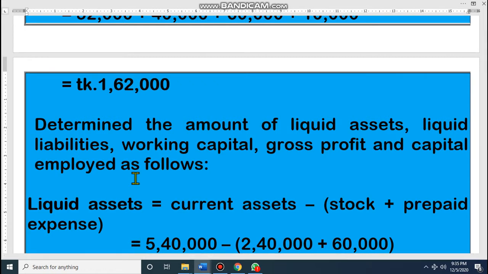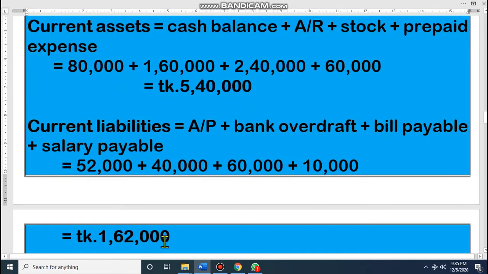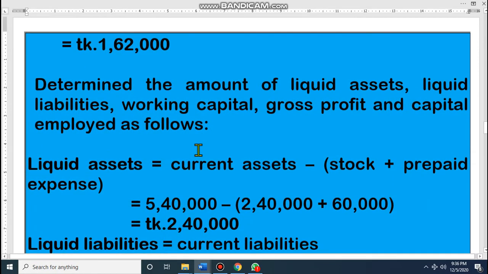Now we have to find out liquid asset. Last class I discussed the formula, dear student. Liquid asset means current asset; from current asset you have to subtract stock and prepaid expenses. Look at current asset 5,40,000. Just we have calculated current asset 5,40,000, and from this we have to subtract stock and prepaid expenses. The stock value of this math is 2,40,000 and prepaid expenses 60,000. That means 2,40,000 is our liquid asset.